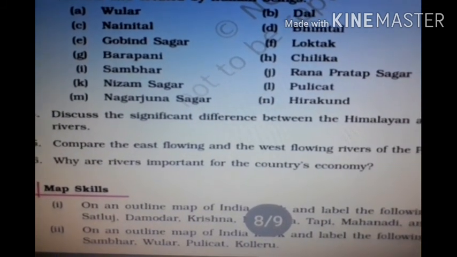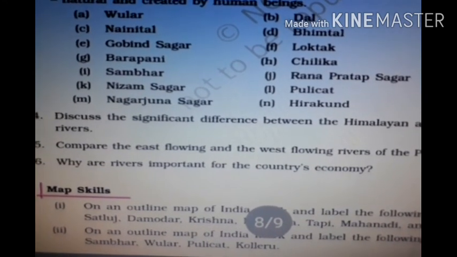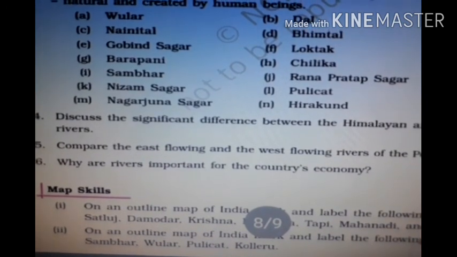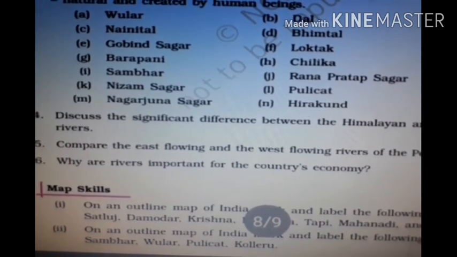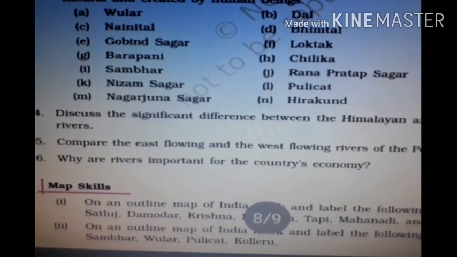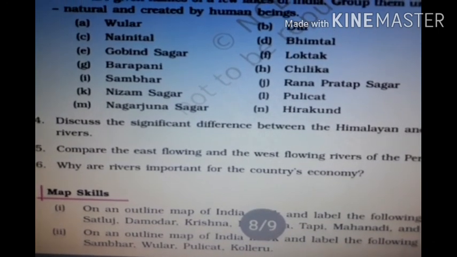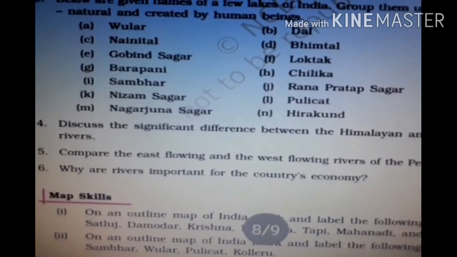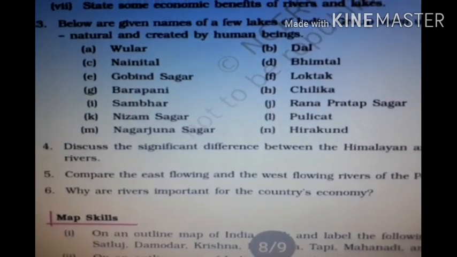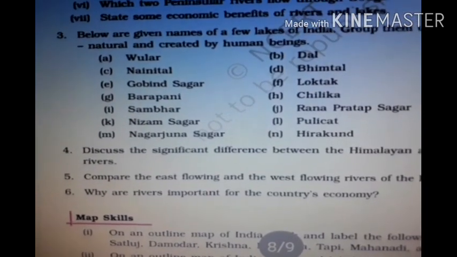They are rain fed, depend on rainwater, and are seasonal. So this is the difference between the east flowing and west flowing rivers. We remember only two west flowing rivers, Narmada and Tapi, and the rest of the rivers like Godavari, Mahanadi, Krishna, Kaveri, Tungabhadra all move towards the Bay of Bengal.